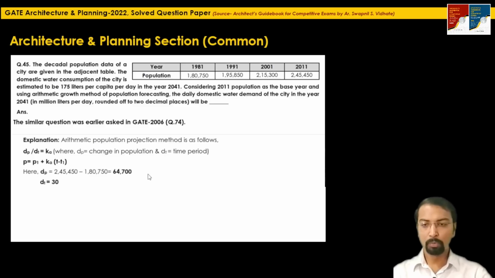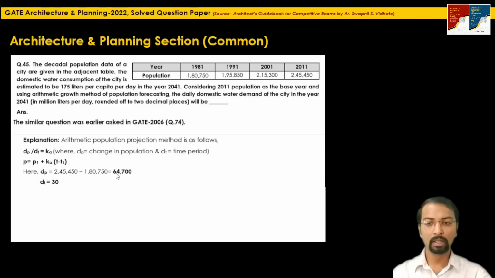So let's first calculate Ka. Here dP will be the change in population from 1981 to 2011. As I said, just subtract 1,80,750 from 2,45,450.